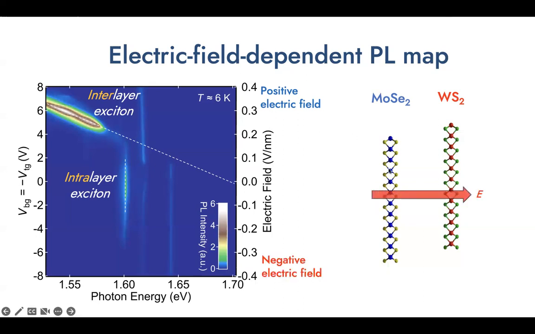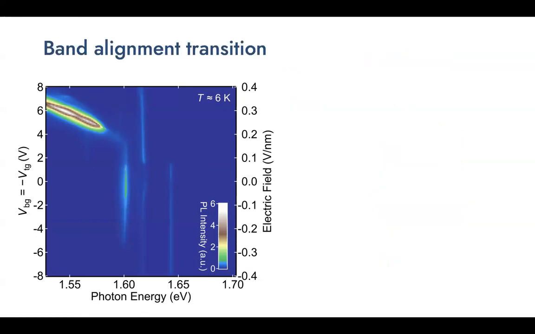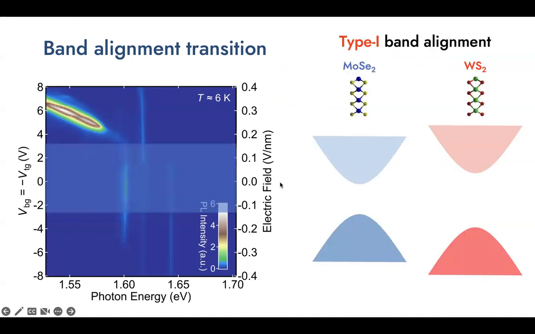And also interesting, when we apply the negative electric field pointing from the MoSe2 layer to the WS2 layer, then in our map, we do not observe this interlayer exciton. So basically, all these features are actually consistent with the band alignment transition in our TMD heterostructure. Basically, at zero or low electric field, our heterobilayer is actually a type 1 band alignment heterostructure. So both the conduction band minimum and valence band maximum are lying in the MoSe2 layer. And in this case, electron and holes will be confined in the MoSe2 layer, and they bound together to form this intralayer exciton, which has no electric field dependence.